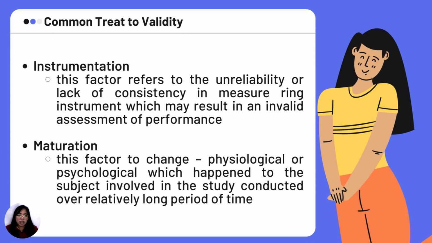And next, instrumentation. This factor refers to the unreliability or lack of consistency in the measuring instrument, which may result in an invalid assessment of performance. Next, we have maturation. This factor refers to physiological or psychological changes which happen to the subjects involved in a study conducted over a relatively long period of time.